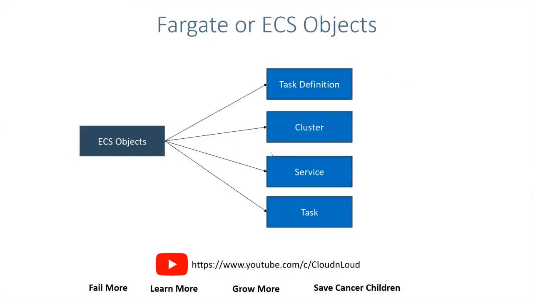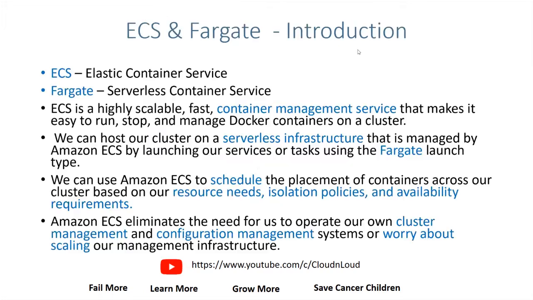For the ECS objects, you first define the task, which cluster you want to deploy it on, and in which service and which task. We are going to see it in hands-on shortly. ECS, Elastic Container Service, and Fargate is an offering from AWS, and it's serverless. ECS is highly scalable.